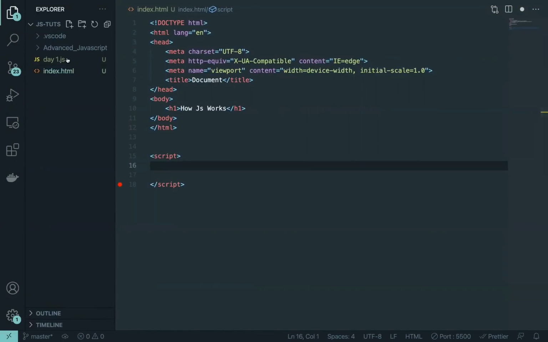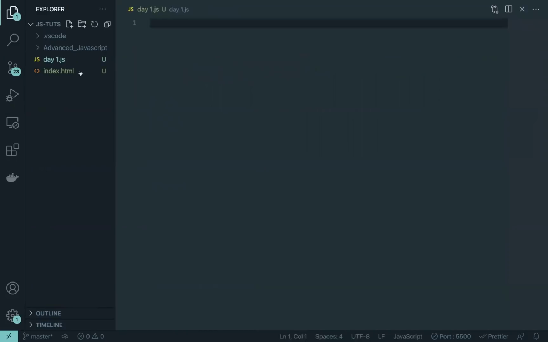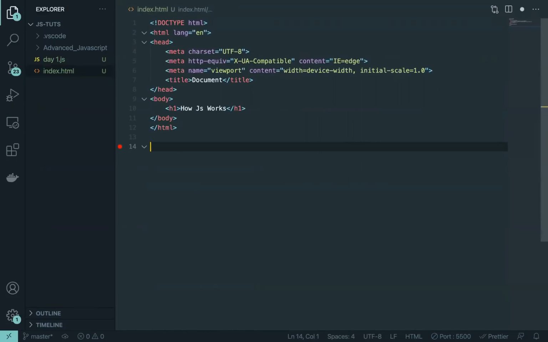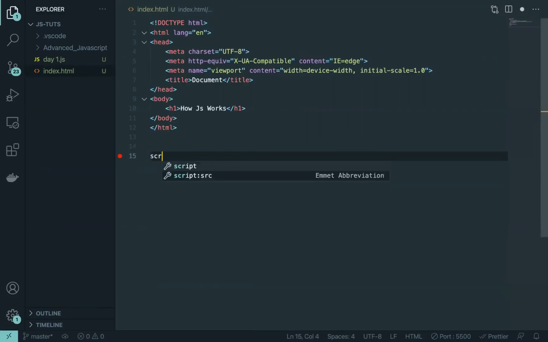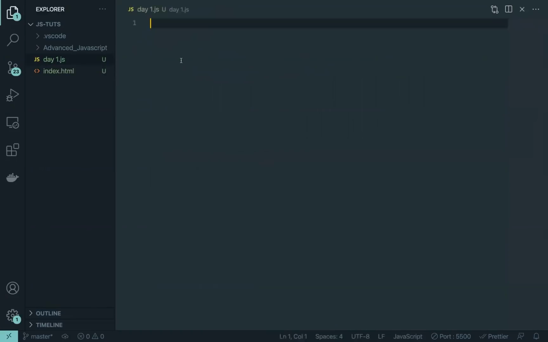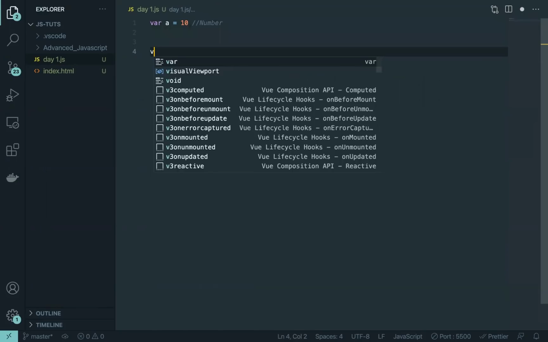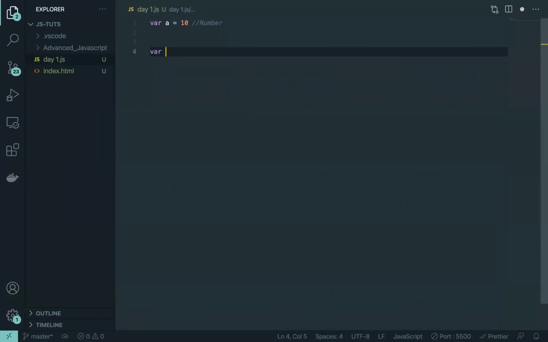I'll just get into day1.js, just link it. All right, so let's say a is equal to 10. So this is my assignment, and what data type do I have here? It's a number, right? And I will do one more assignment. Variable b is equal to name Masai. Now which data type is it?